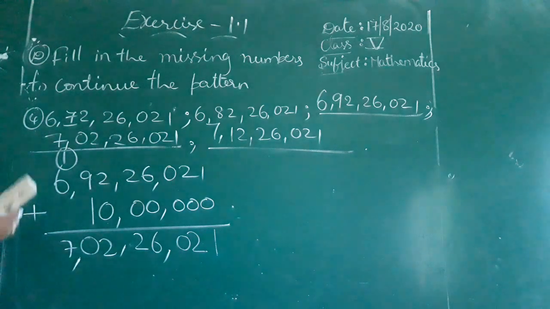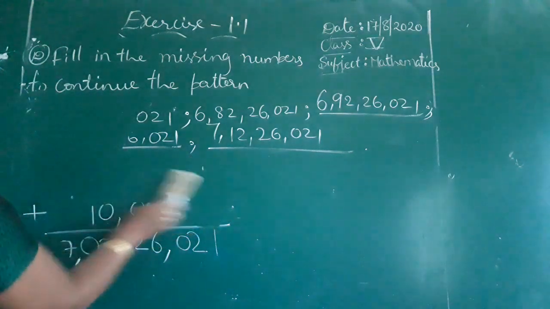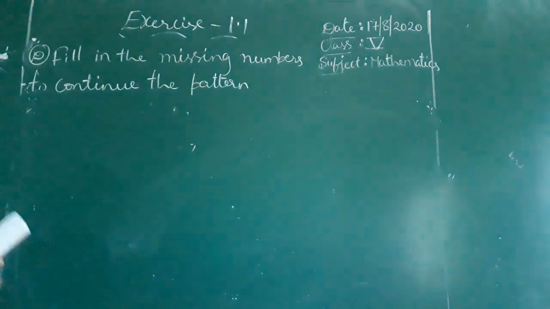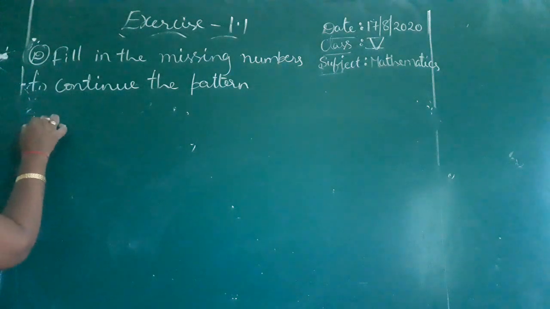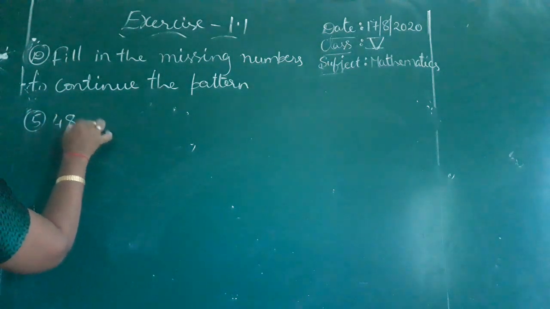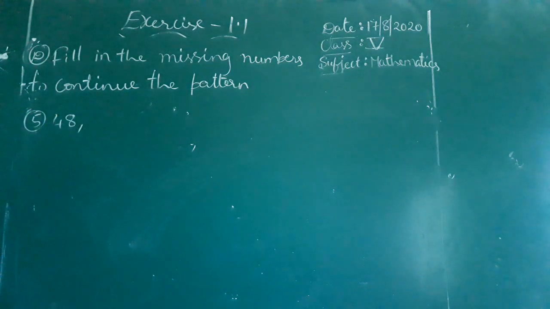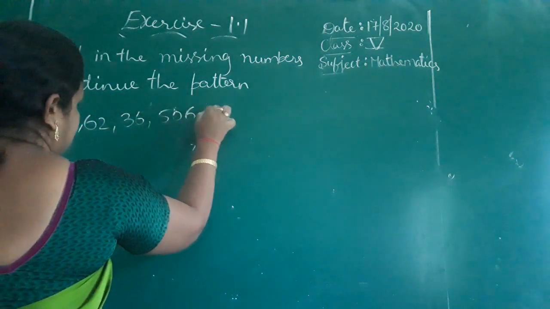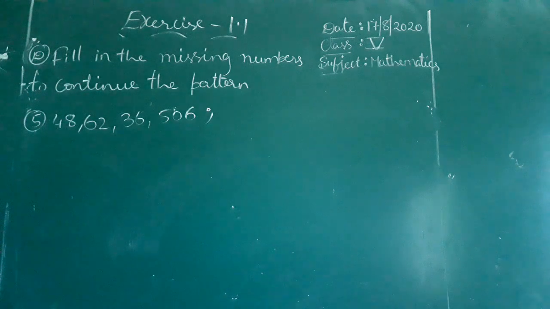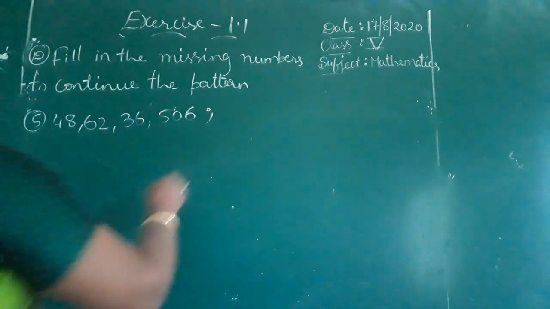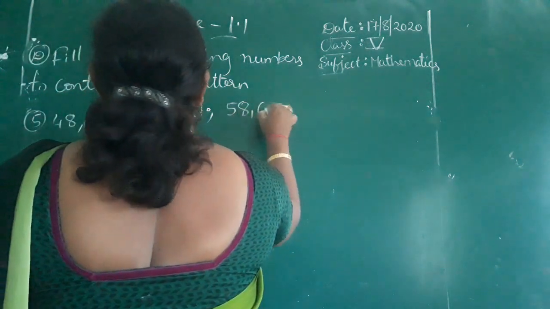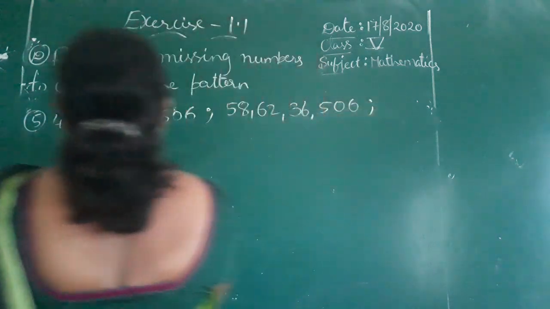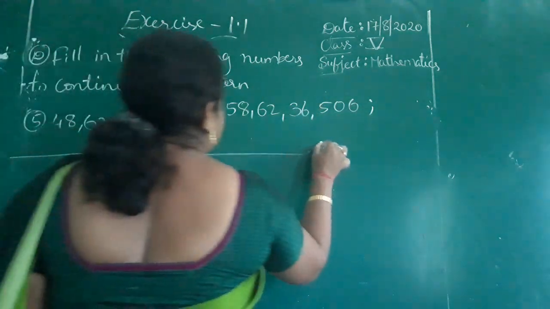Look at that. Fifth one now. See the fifth one. 48 crore 62 lakh 36,506. Next 58 crore 62 lakh 36,506. They are asking to write the next three numbers in this pattern.